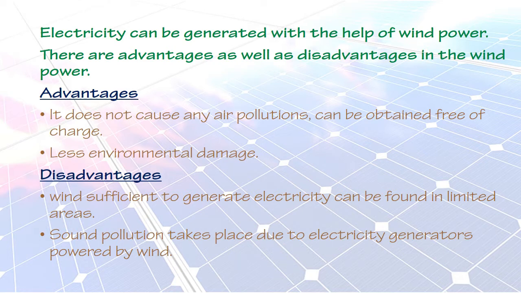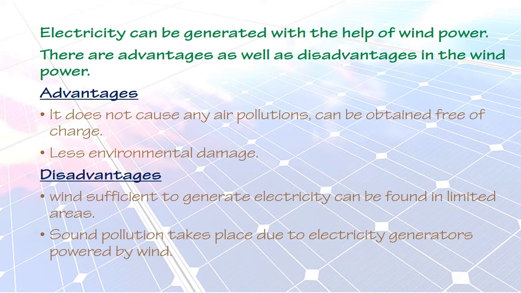And the second one, disadvantages. Wind sufficient to generate electricity can be found in limited areas. To produce electricity by using wind, we need a high flow of wind.